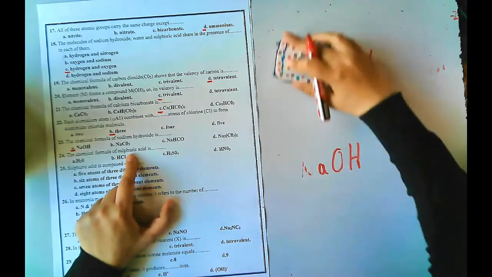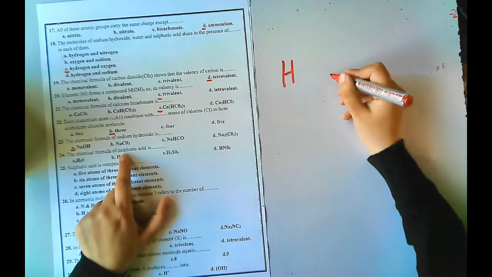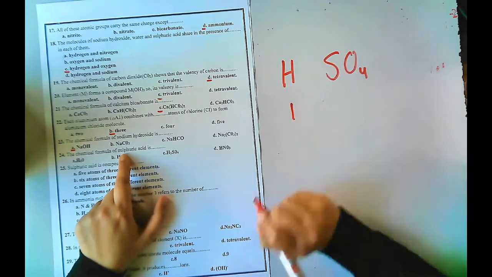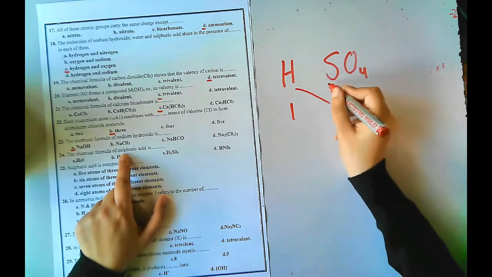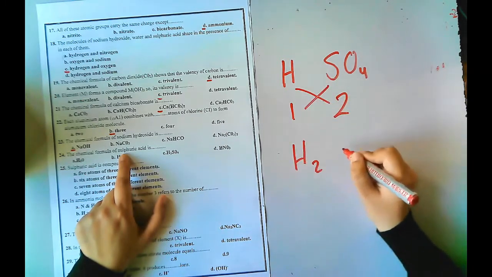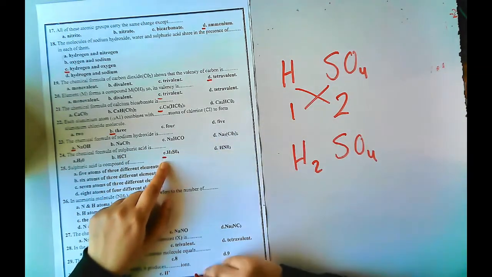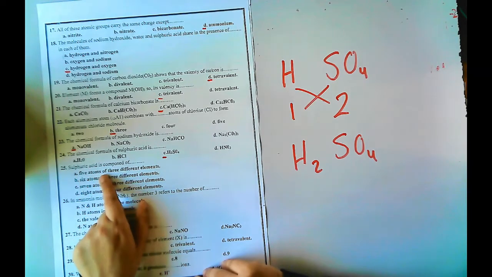The chemical formula of sulfuric acid. As soon as I hear acid, it starts with H. Sulfuric has sulfate SO4. The valency of hydrogen is 1, the sulfate is 2, divalent. I will exchange them, so H2SO4.